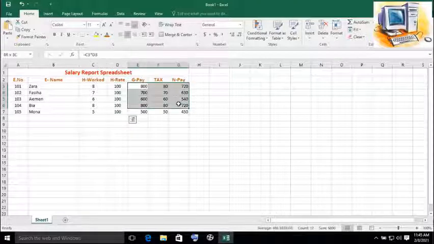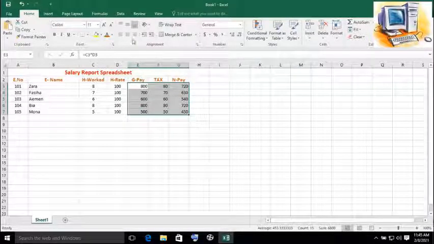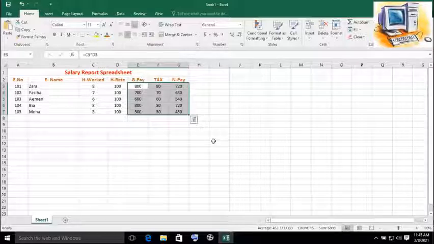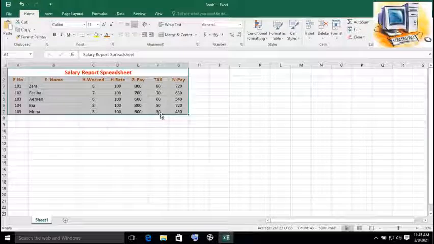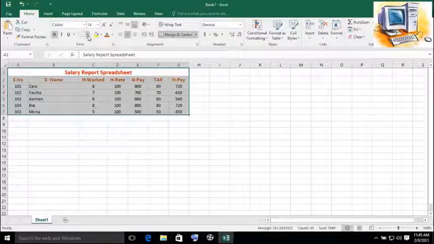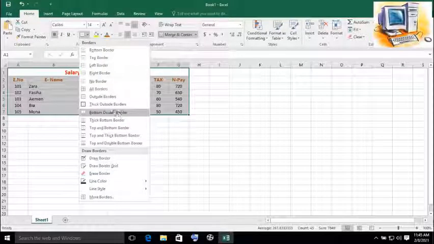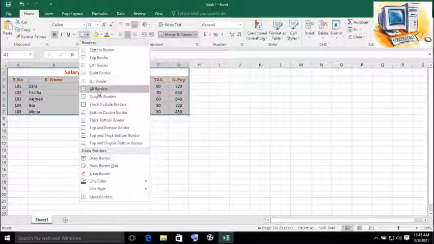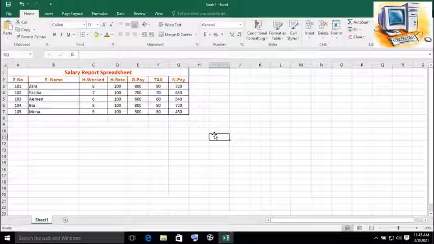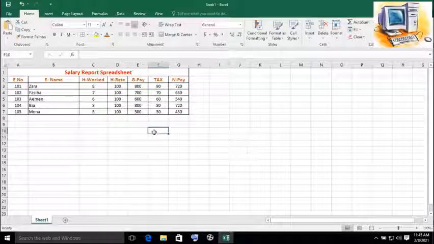Center. All of these should be center aligned. So this is how we can solve this example. You can also highlight the borders for this report. So outer borders can be made thicker, or you can just click on the all borders. So it's very simple. We have solved this example in Microsoft Excel.